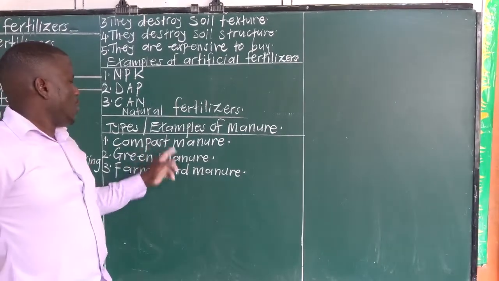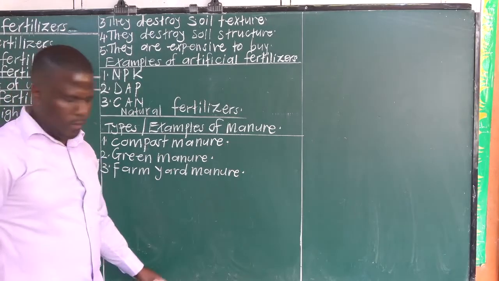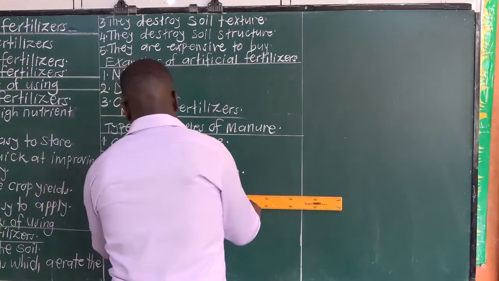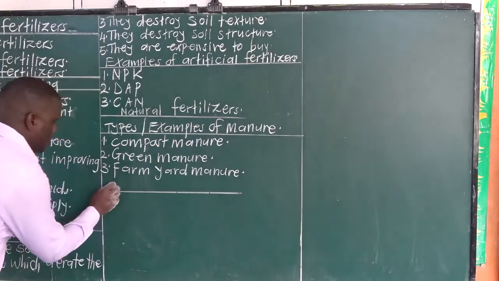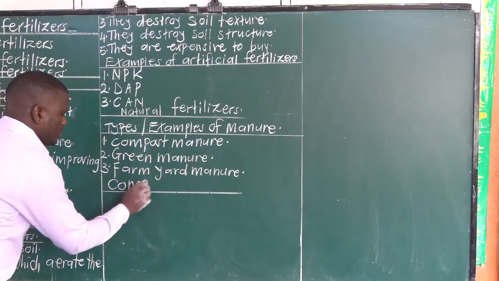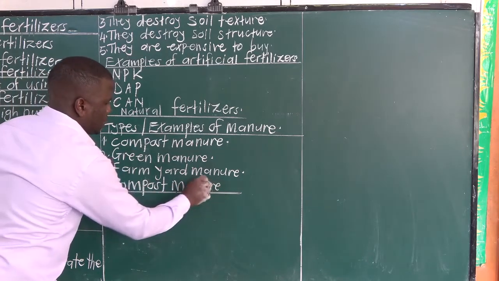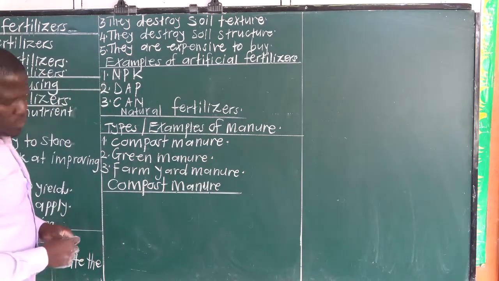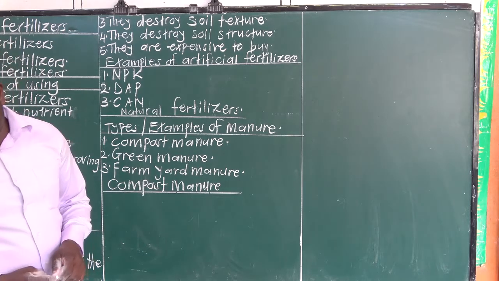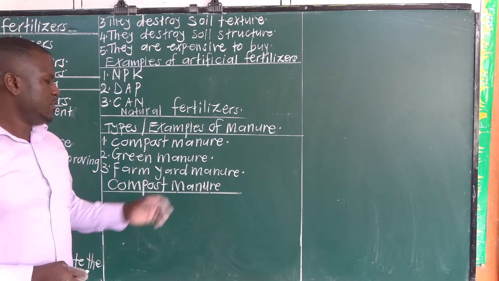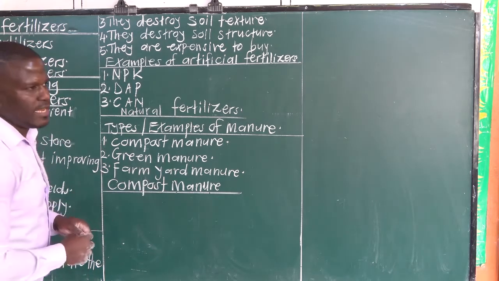Now, we are going to look at each one of them one by one. We begin with compost manure. Compost manure is got from decayed organic matter that is left to decay, especially rubbish.